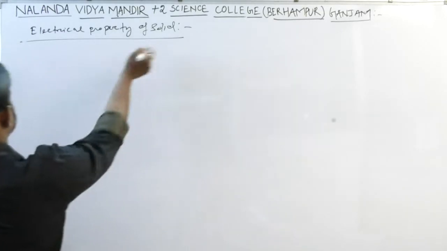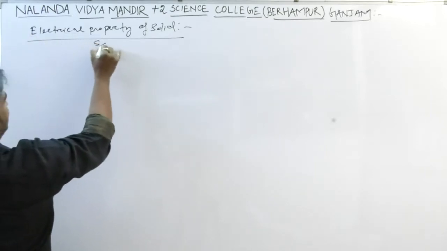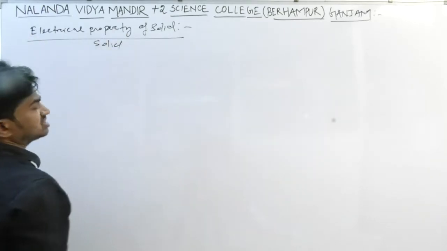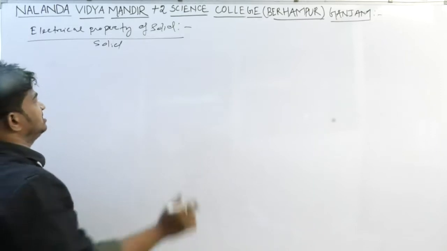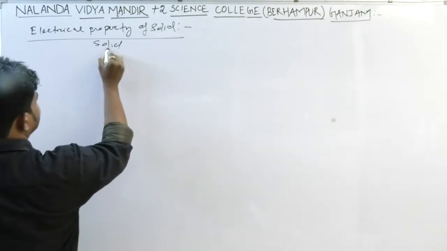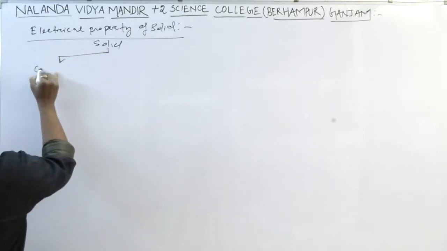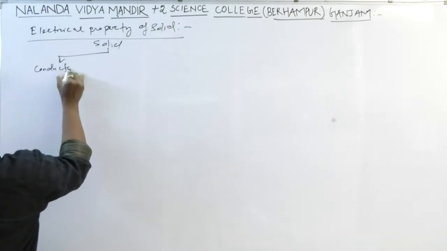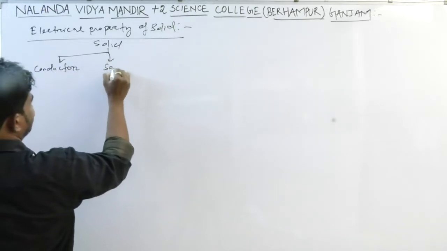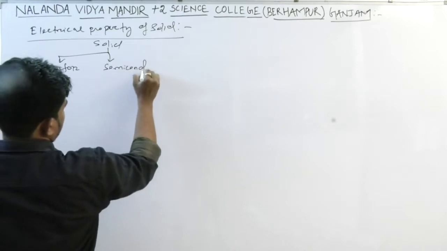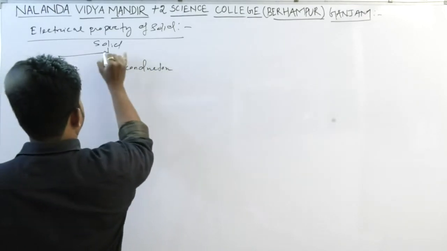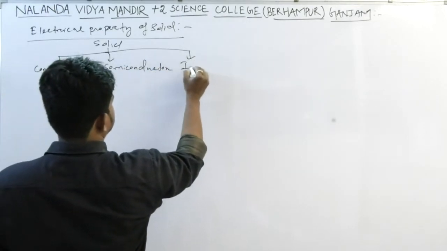On the basis of electrical conductivity, solids are of three types: conductor, semiconductor and insulator.